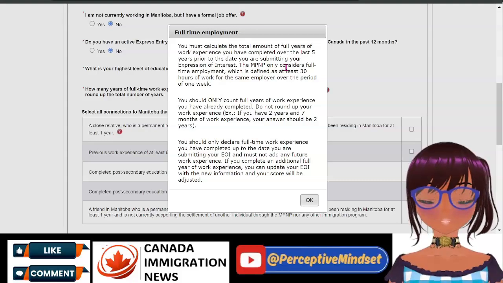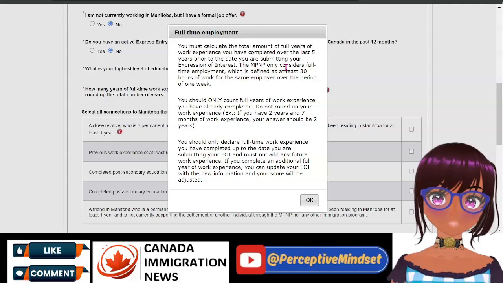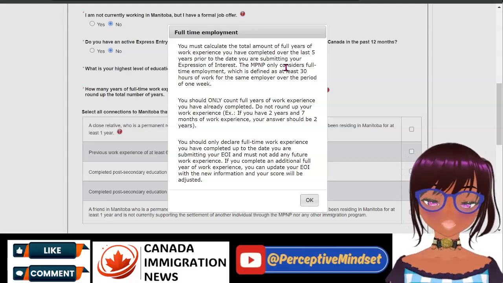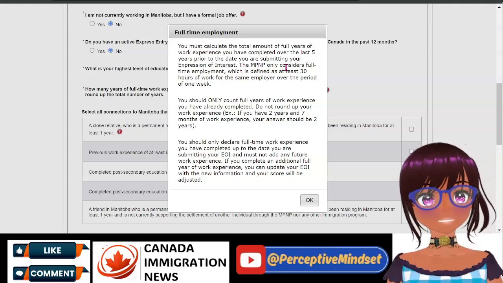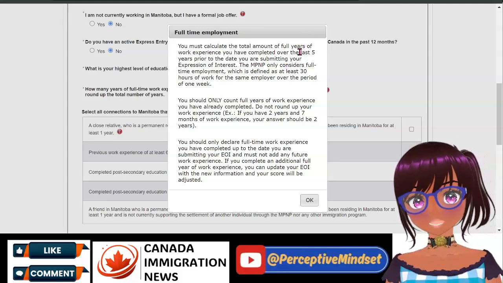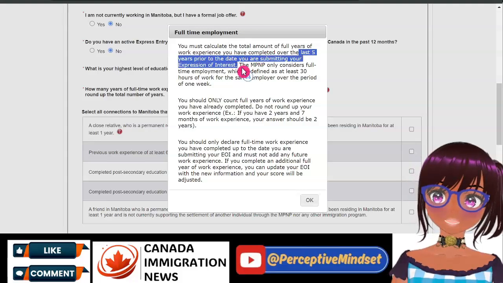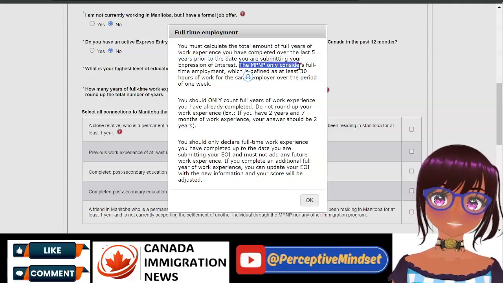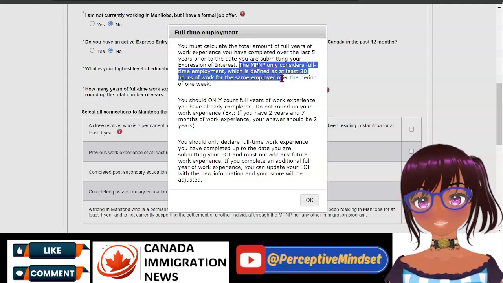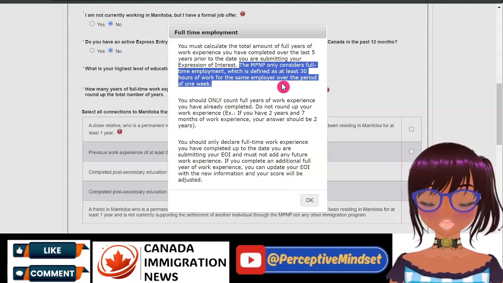for the last 5 years up to that point, you must calculate the number of full years of work experience that you have completed. Not over the last 10 years, last 15 or 20 years. They specifically said over the last 5 years, just before submitting your application. Now, the MPNP only considers full-time employment, which is defined as at least 30 hours of work for the same employer over the period of 1 week.